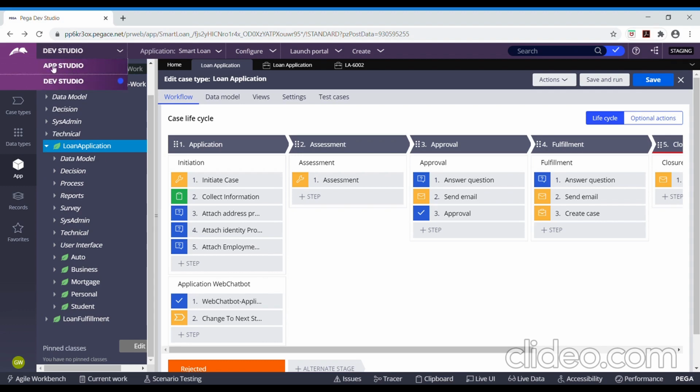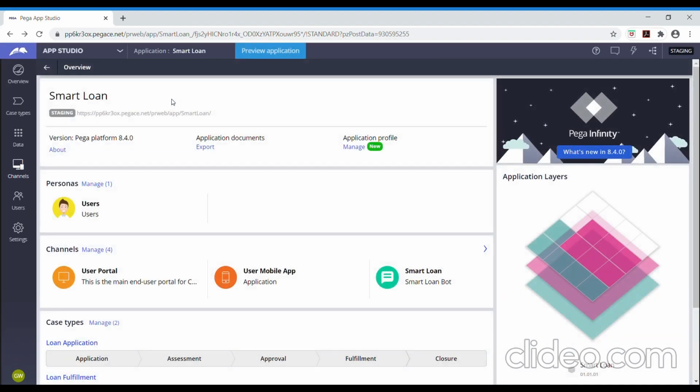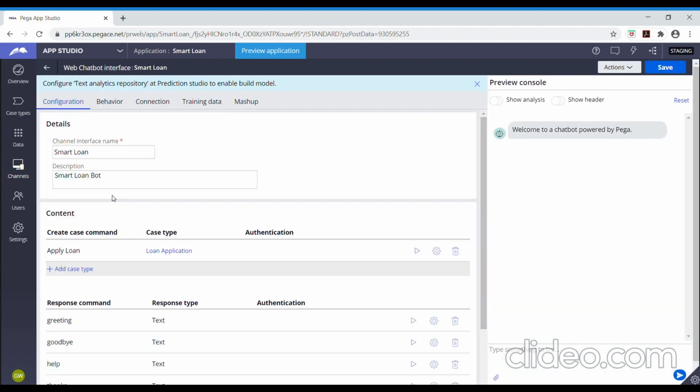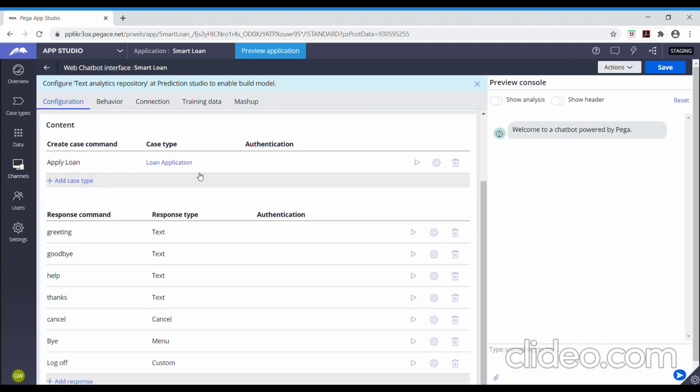Let me show you the channel interface. We have created the web chatbot channel interface. Here we have configured the system responses and which case is to be created.